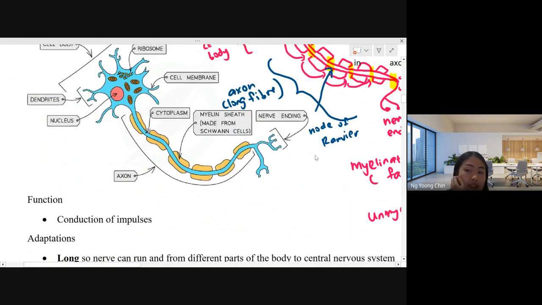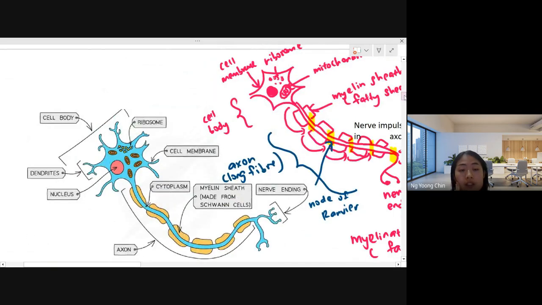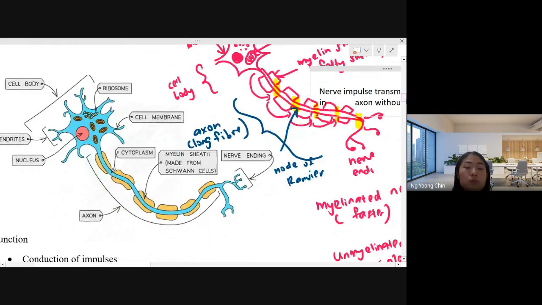Another important thing that you should know is that nerve impulse transmission only occurs in one direction. They will always transmit the impulse in this one direction only. They cannot allow the nerve impulse to transmit backward.